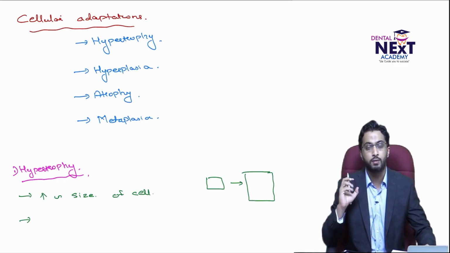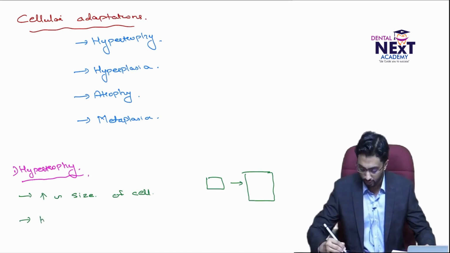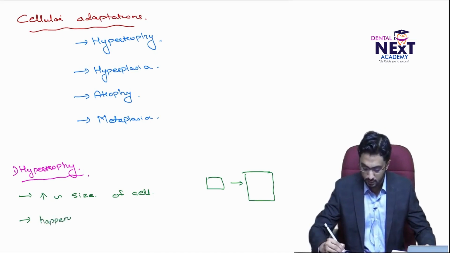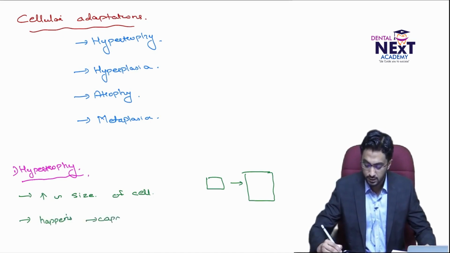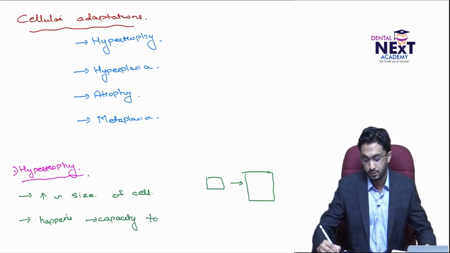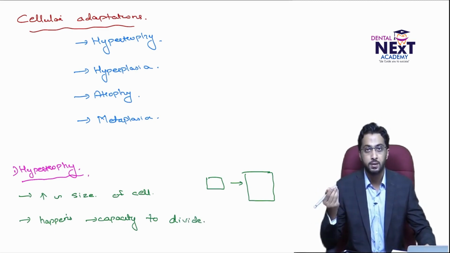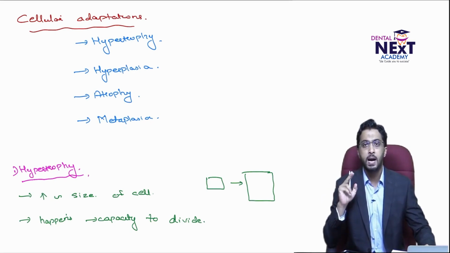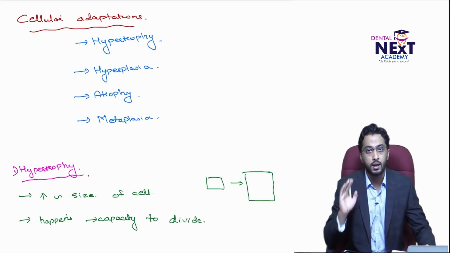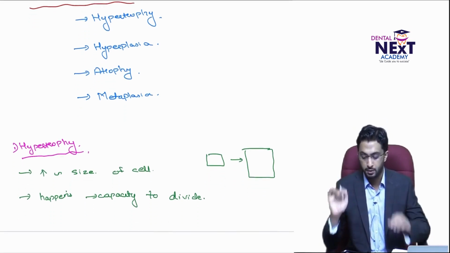Now another very important characteristic of hypertrophy is that it happens in those cells which don't have much capacity to divide. That's very important. It happens in cells where the capacity to divide is less. Why am I saying this? When you see the next one, which is hyperplasia: what is hyperplasia? Increase in number of cells, not size. So hyperplasia happens in those cells where the capacity to divide is very high. It's very important to understand these two differences between hypertrophy and hyperplasia.